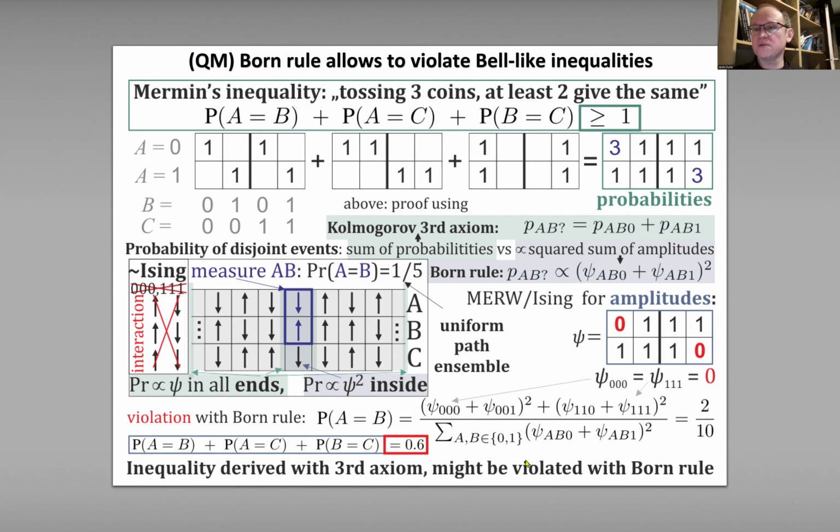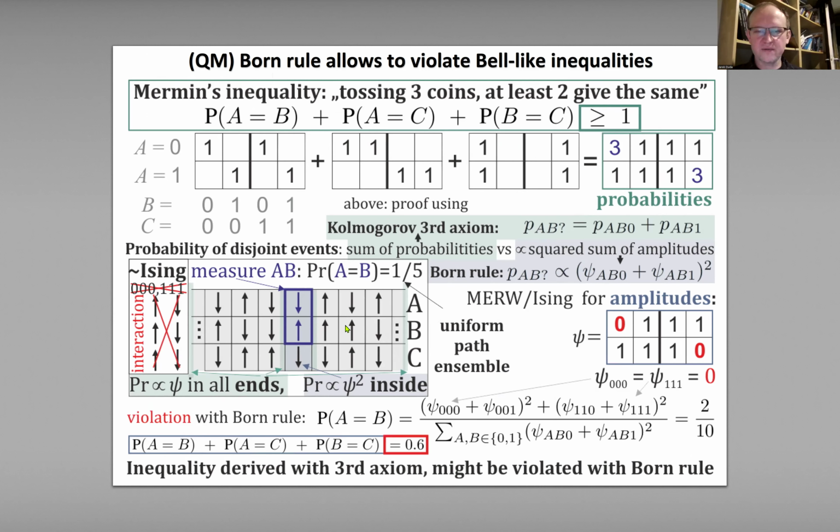So deriving an inequality using the Kolmogorov axiom, then replacing it with the Born rule, it's not a problem to violate the inequality. And as mentioned, it could already be done for the Ising model. So we have a sequence of spins. Let's imagine that we have a sequence of three spins for this inequality.